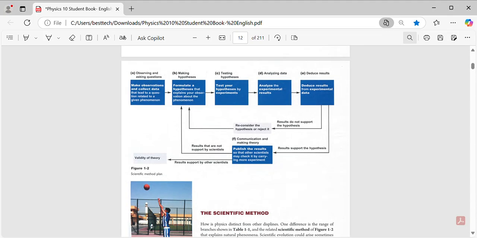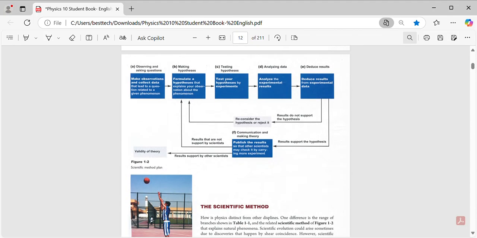Now, this is the table of the scientific method. We have another topic, it's called scientific method.